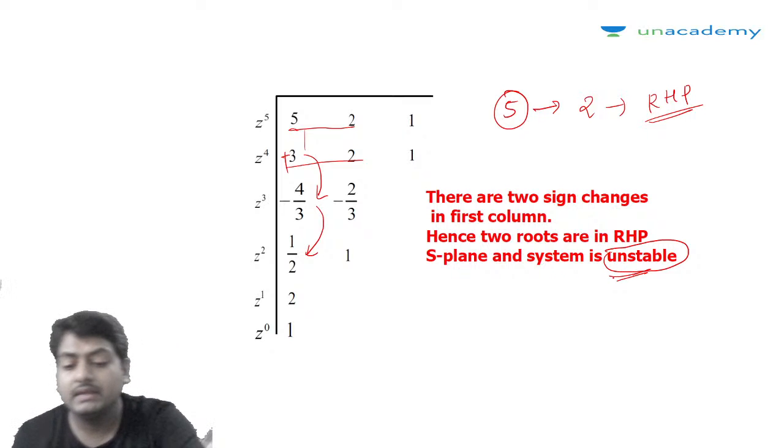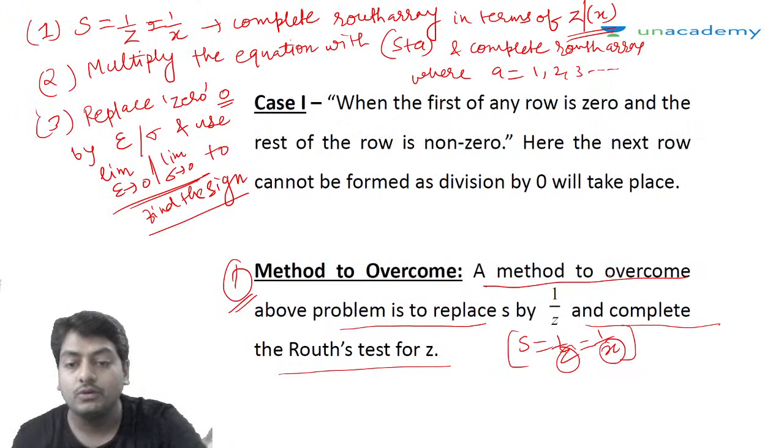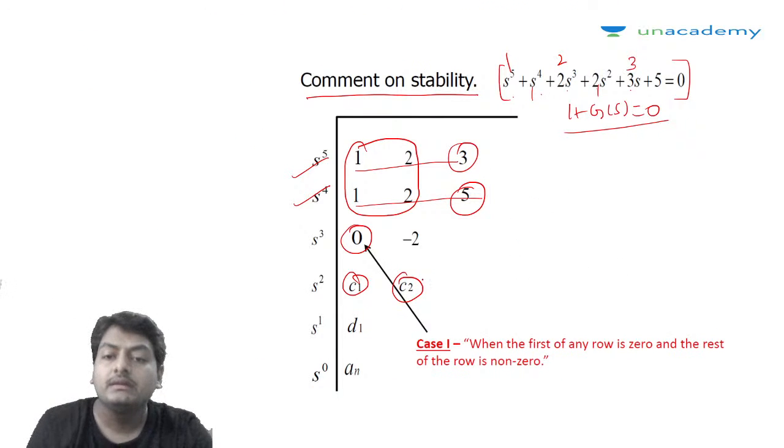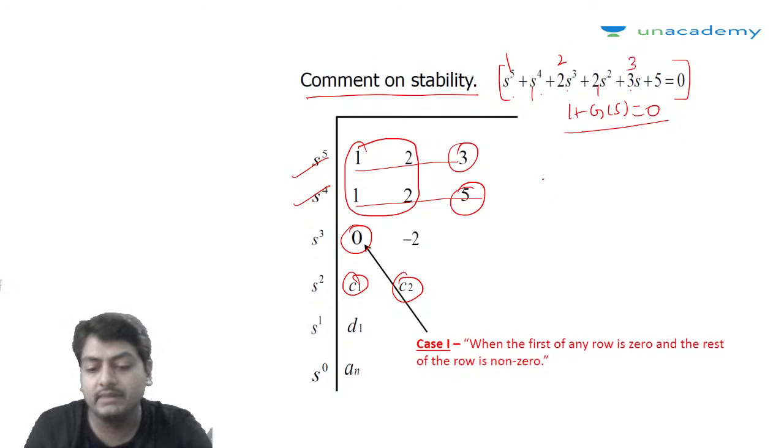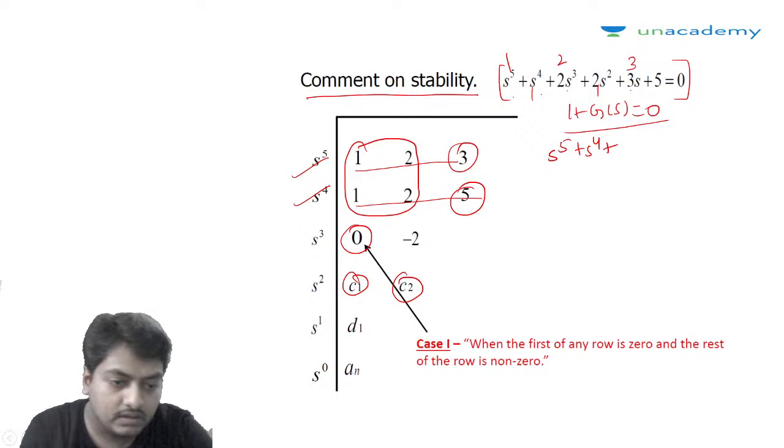This could have been done in the manner I have said earlier also. Let's take that example also here by simply replacing this 0 by sigma. What we can do is replace it by sigma and we can comment on the stability. Let's take that example also here itself. s to the power 4, just creating that particular Routh array once again.